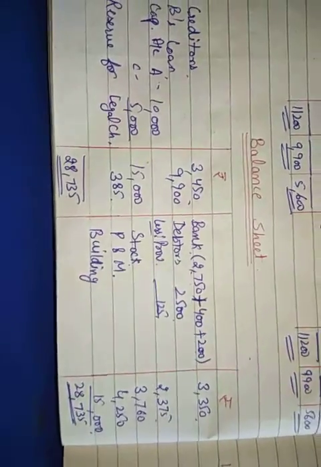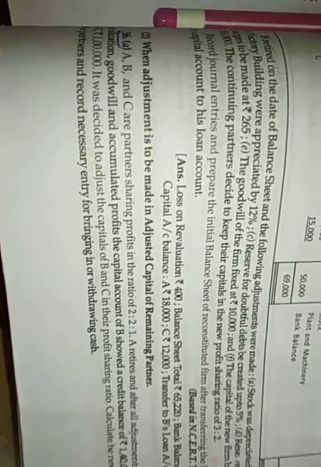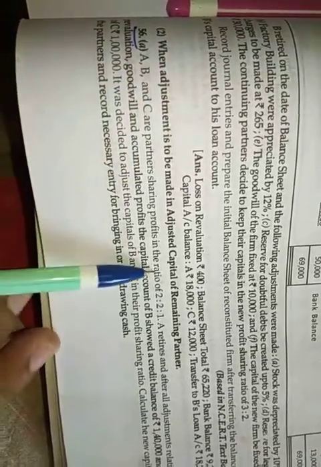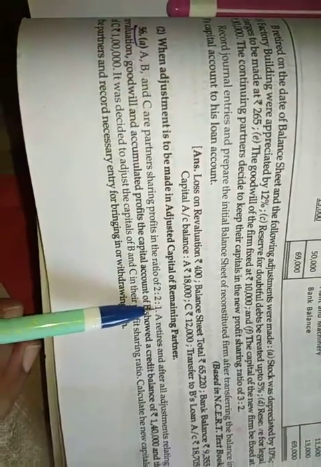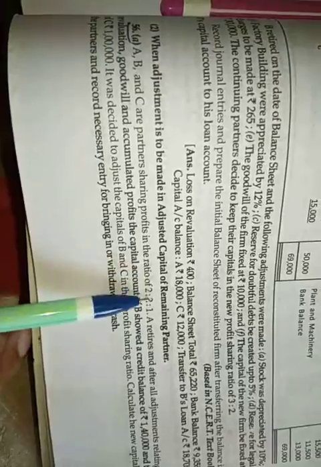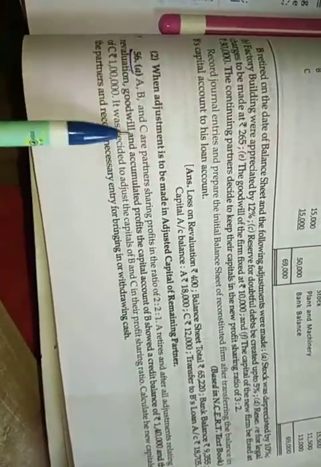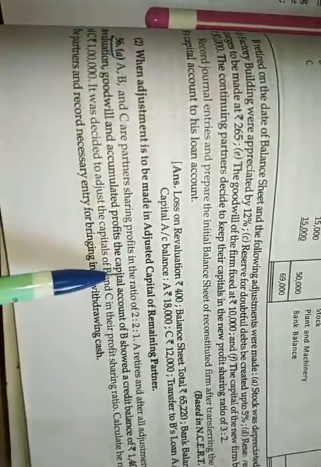Now let's do question number 56. As you can see here, question number 56 says that A, B and C are three partners who were sharing profits in the ratio 2:2:1. Now A retires, so we will remove A's ratio. After all the adjustments relating to revaluation, goodwill and other things, everything is adjusted here.